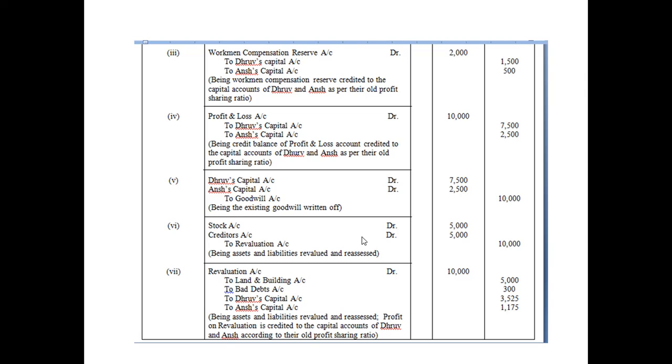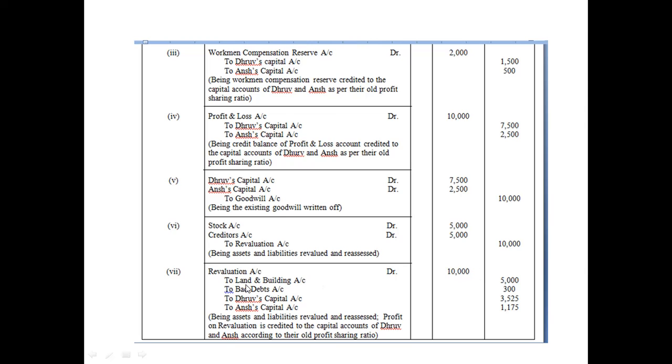1,800 rupees. But I am not writing 1,800 rupees. How much am I writing? 300. I will explain it in the working note. So here, in the previous journal entry, the revaluation account was credited by how much? 10,000. Now put this revaluation account on the debit side.